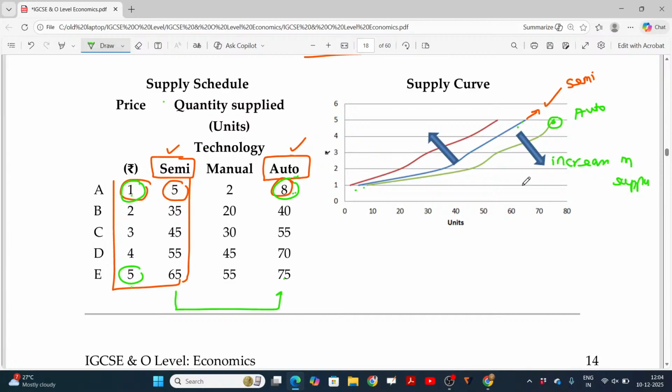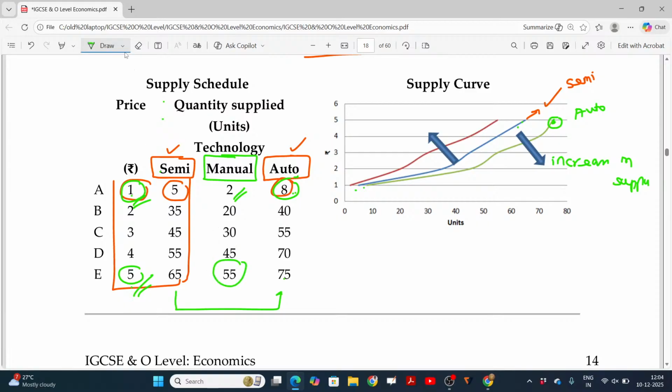And instead of semi or automated, if I go for manual technology, manual technology is expensive, production will also be lower. For 1 rupee in manual technology I can produce only 2 units. For 5 rupees I can supply only 55 because profit is lesser.